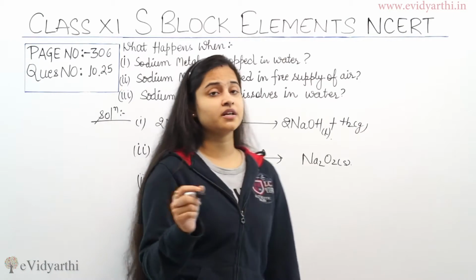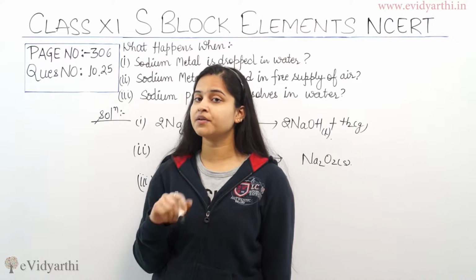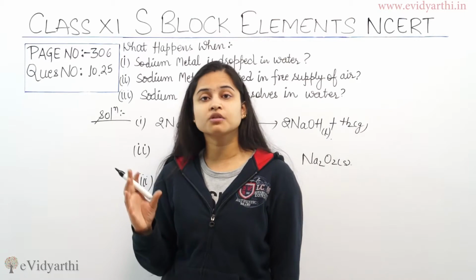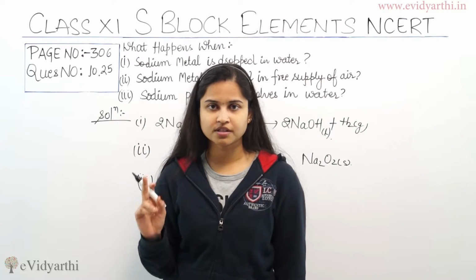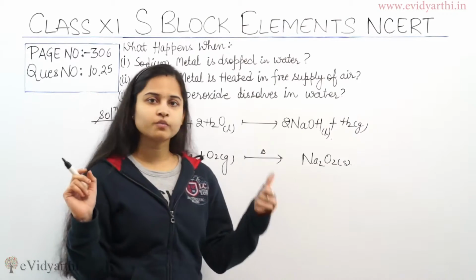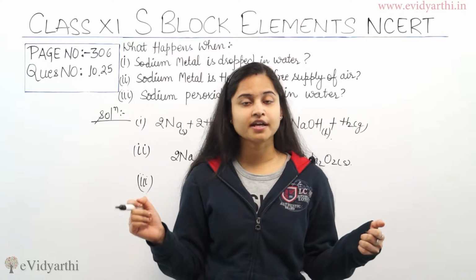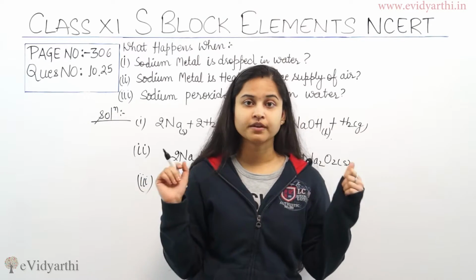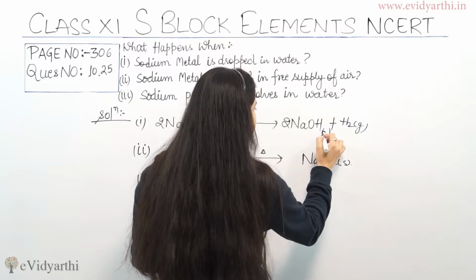When sodium peroxide is dissolved in water, the hydrolysis reaction takes place, and in this hydrolysis reaction, what we form is sodium hydroxide and hydrogen gas. Not hydrogen gas, it's hydrogen peroxide. I'm sorry. So when sodium peroxide is dissolved in water, the hydrolysis reaction takes place to form sodium hydroxide and hydrogen peroxide in the aqueous form. Fine. So please have a look. It's liquid है, फिर भी यहाँ पर aqueous लिख देती हूँ.